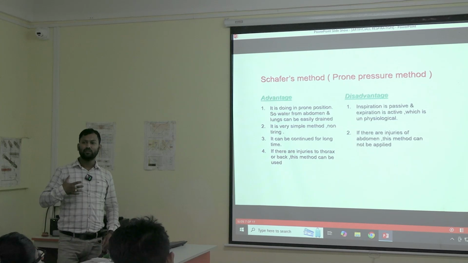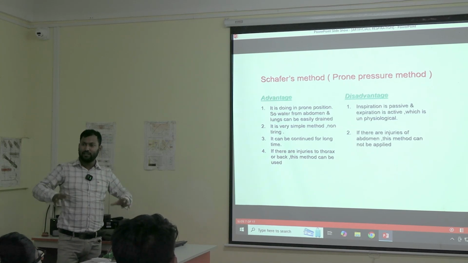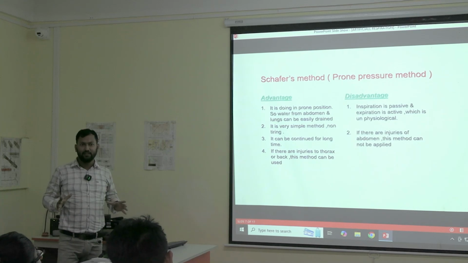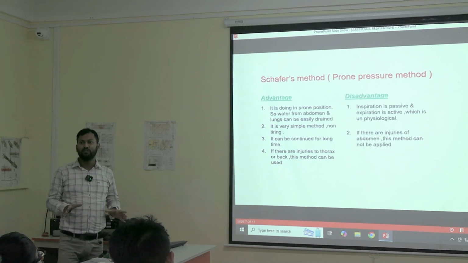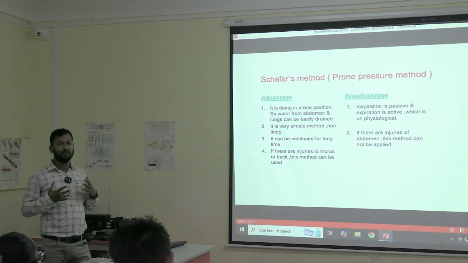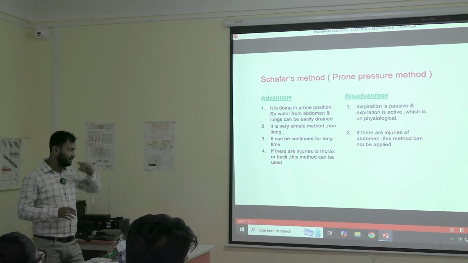If there is an injury to the thorax or the upper back, we are not using our force on the upper back or the thorax. You are using it on the loin. So even if you are pressing, there won't be any harm, possibly there won't be any further harm to the thorax if there is an injury.